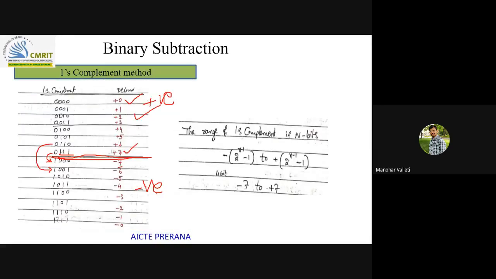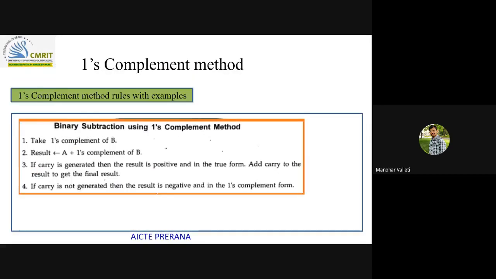So how will we solve problems in this? With this, we will see. The method to do binary subtraction using ones complement method is to take ones complement. Let us say I want to do a minus b. Using ones complement method, you are trying to do a plus of minus b. This minus b you are representing with the help of ones complement and doing the addition. This means binary subtraction is done as a form of addition with the help of ones complement method.